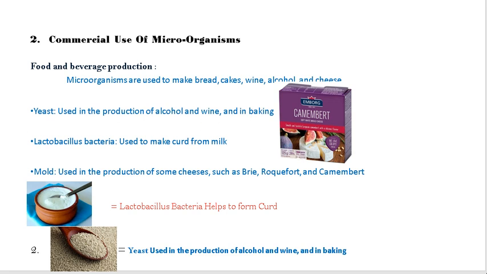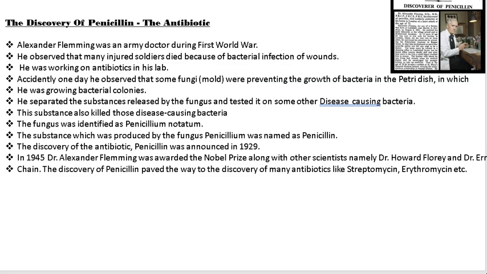Okay, in the next slide we can see the discovery of penicillin. The penicillin is first of all an antibiotic, and it was discovered by Alexander Fleming. Who is Alexander Fleming? Alexander Fleming was an army doctor during the First World War. He observed that many soldiers were dying because of bacterial infections.